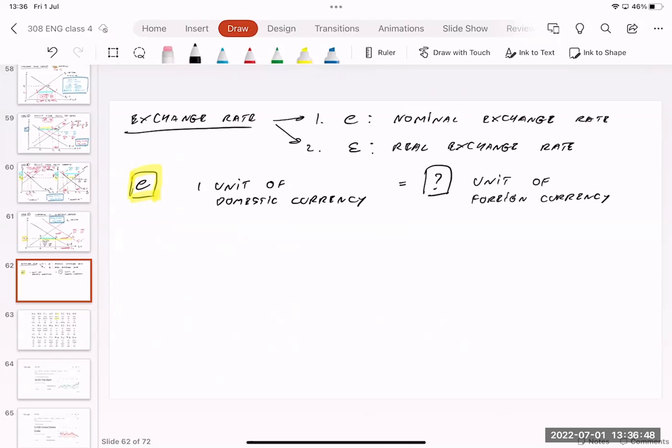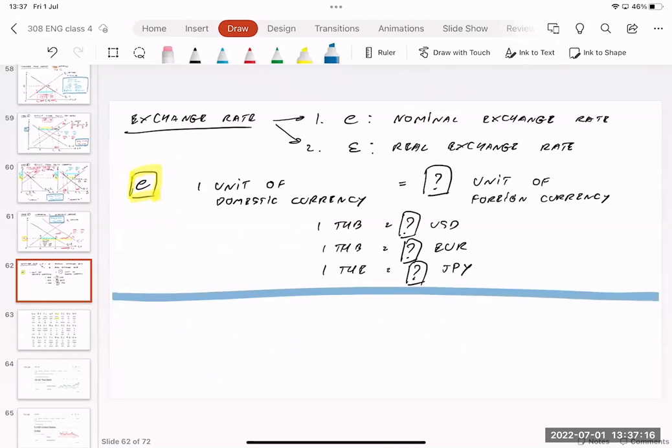Okay, 1 unit of domestic currency can be exchanged to how many units of the foreign currency? For example, 1 baht is going to be equal to how many US dollars? 1 baht is going to be equal to how many euros? 1 baht is going to be equal to how many, let's say, Japanese yen? Okay, this is the definition of the nominal exchange rate.